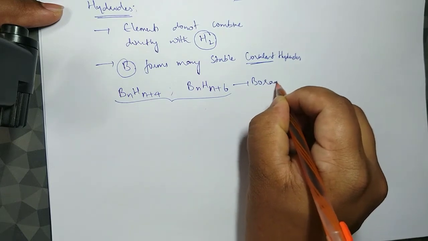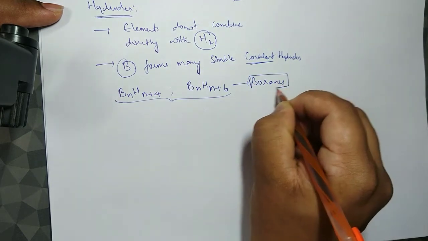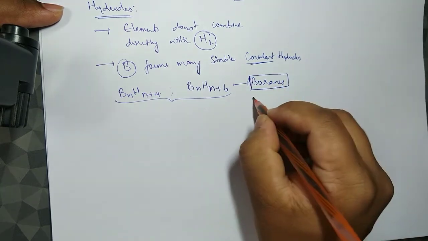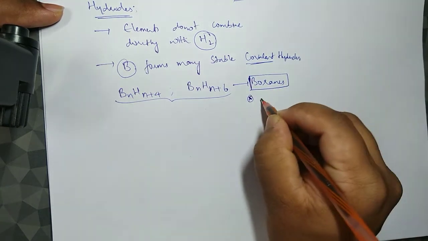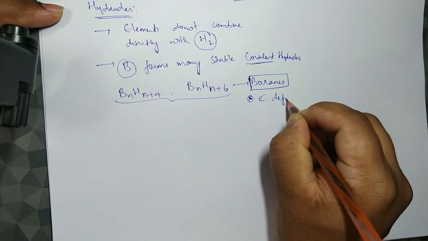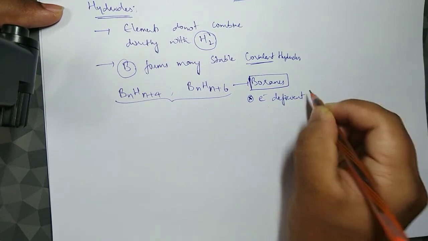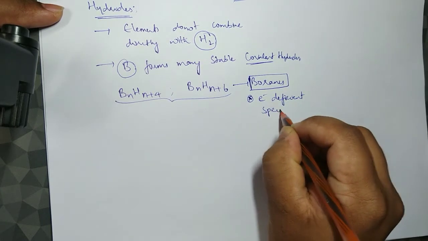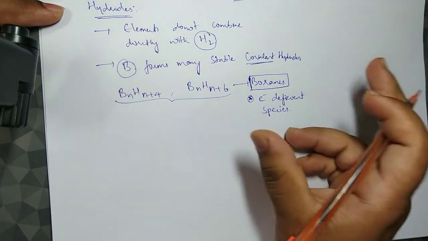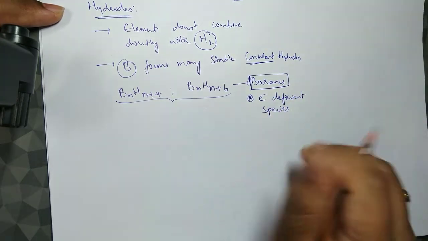Borane. Boranes are electron deficient species. Their octet is not satisfied, so the electrons are deficient.